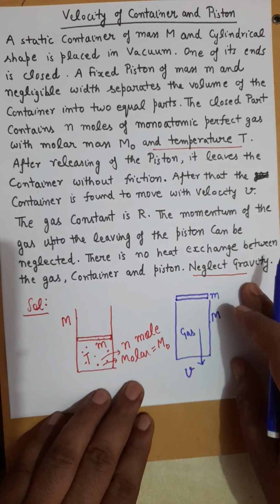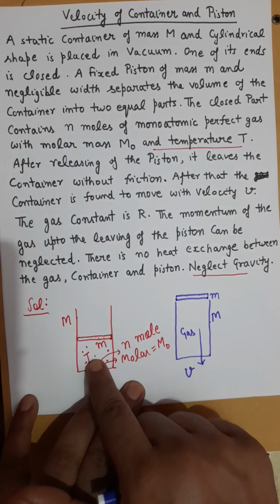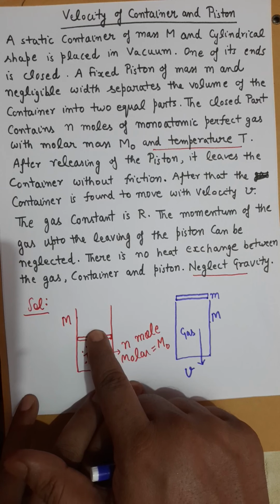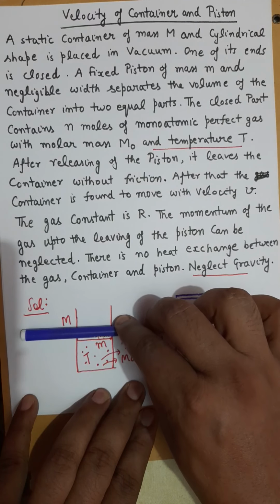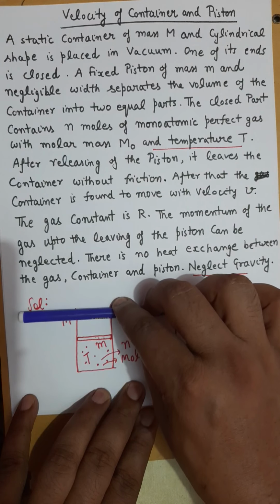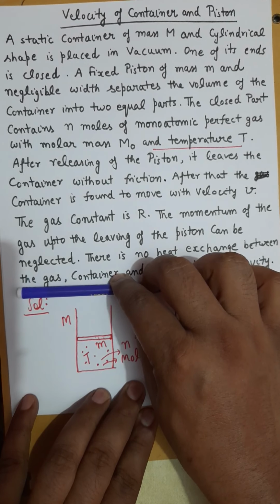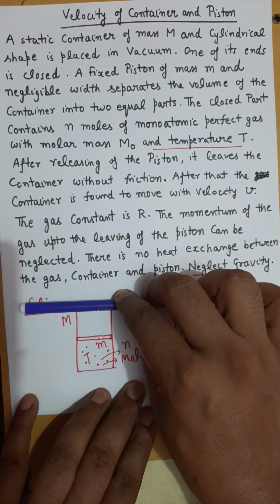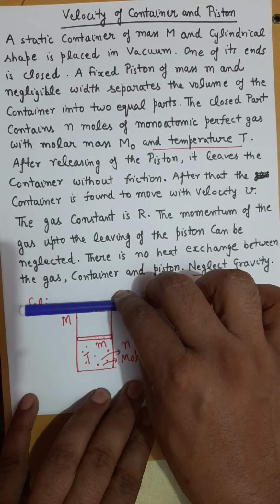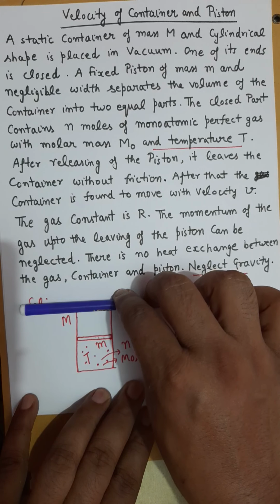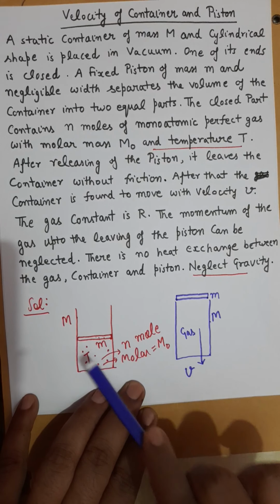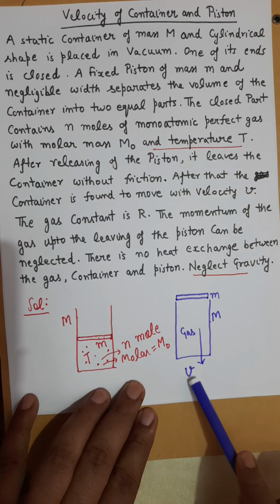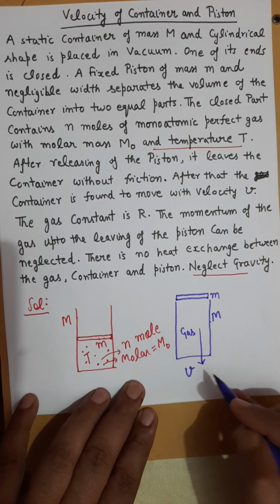I repeat, because of this gas pressure, the piston will move up, and slowly this piston will move up, and it will leave the cylinder. The moment the piston leaves the cylinder, the cylinder along with the gas is found to be moving at a speed of v, and we have to find this speed.